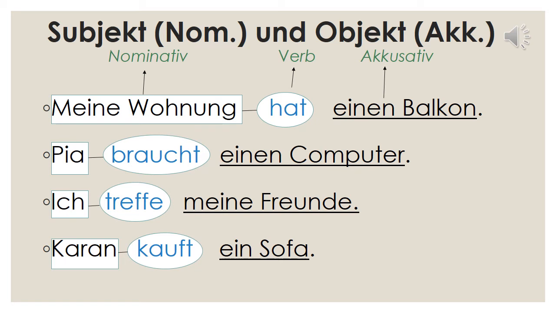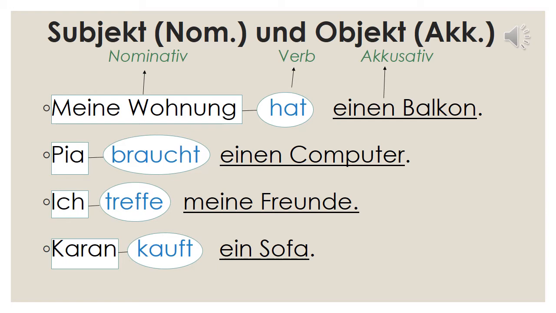Now we will learn each of the sentences that we saw before. We will study them in detail. First example, Meine Wohnung hat einen Balkon. Haben is the verb over here. We always locate the verb first. The verb is the most important part of any sentence. So the verb is haben, to have. It is a transitive verb. So two things are very important. There has to be a subject and an object.